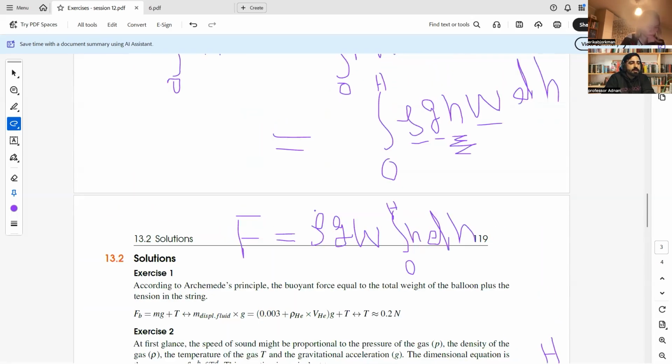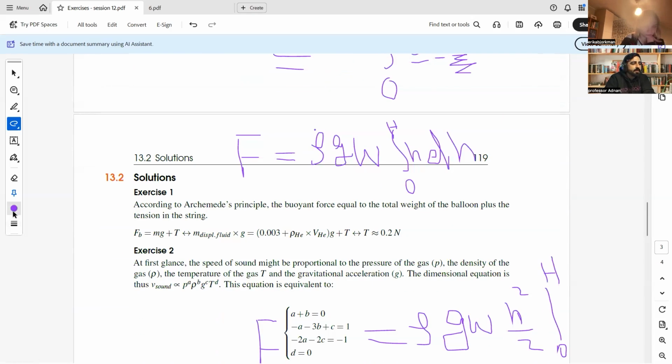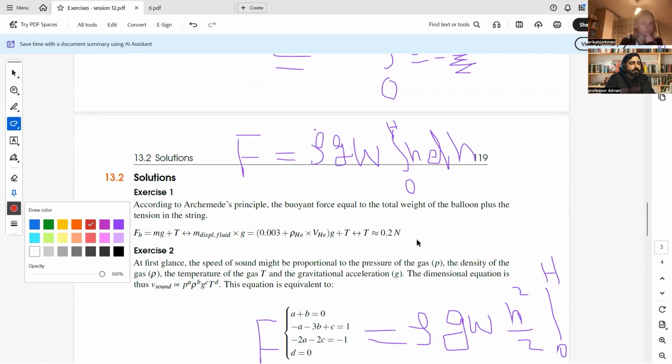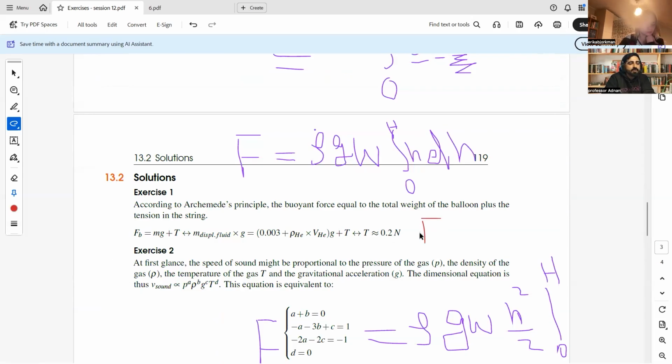After putting the limit, our equation will become F is equal to 1 by 2 rho g W H square. Now you have all the values that you need to put in this equation.